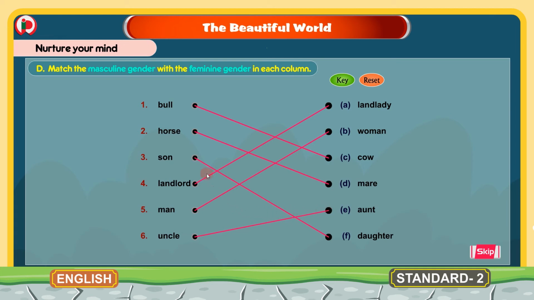So now we completed matching masculine gender with feminine gender. Now let's read the masculine and feminine genders together. Bull, cow. Horse, mare. Son, daughter. Landlord, landlady. Man, woman. Uncle, aunt. So these are the masculine genders and these are their feminine genders that we matched. This is about the D bit. Now we will move to the next bit.